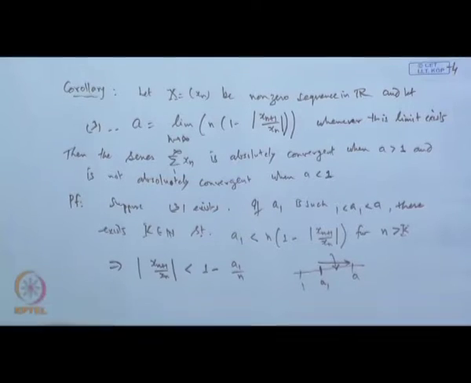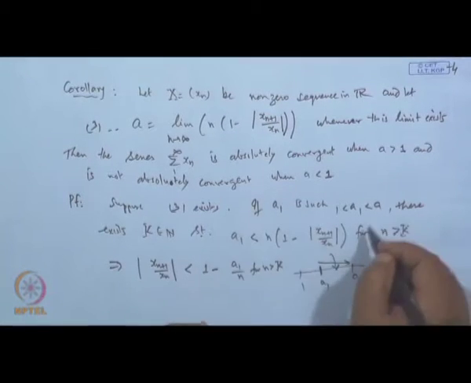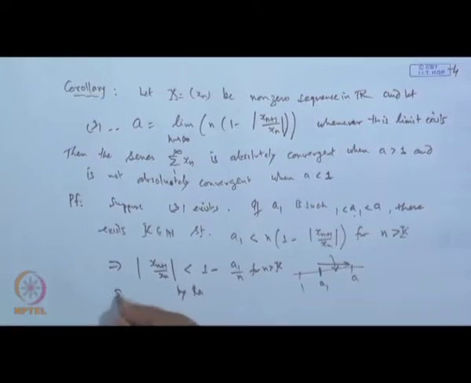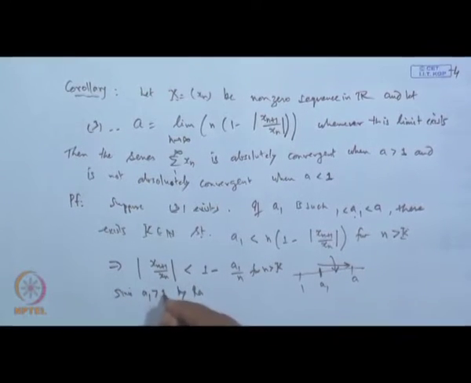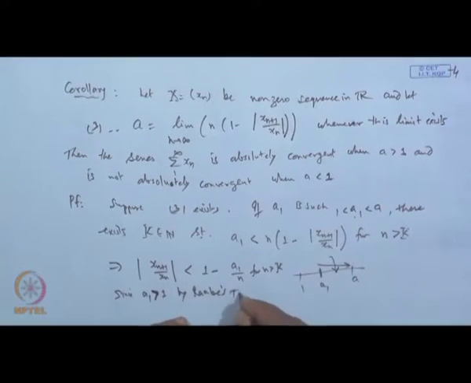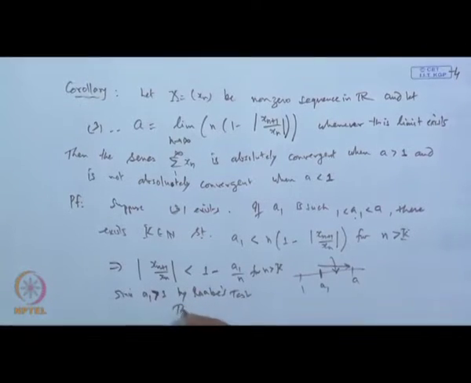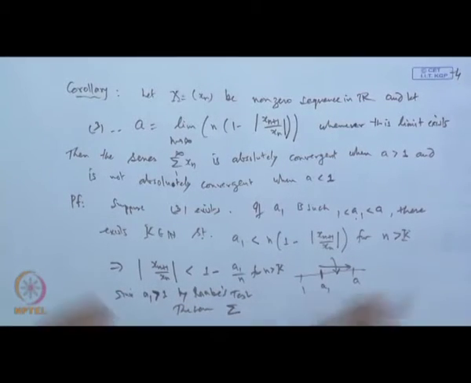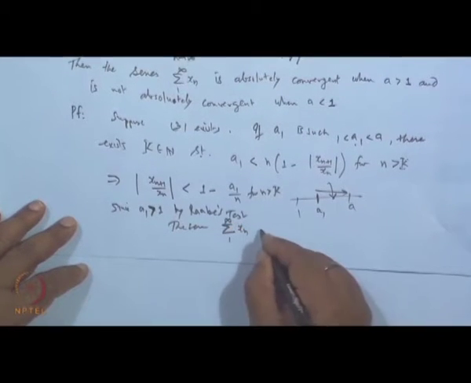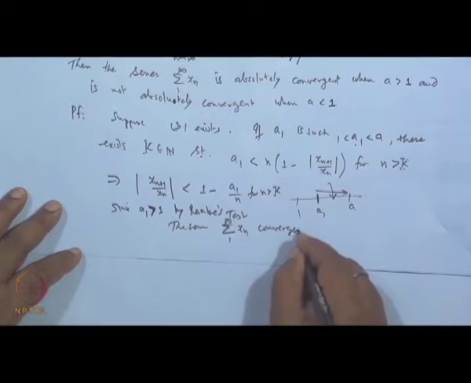And this is true for all n greater than K, but A_1 is strictly greater than 1. So, by Raabe's test, since A_1 is strictly greater than 1, the series sum of x_n from 1 to infinity converges absolutely.